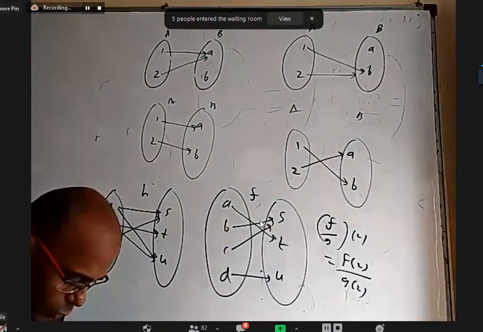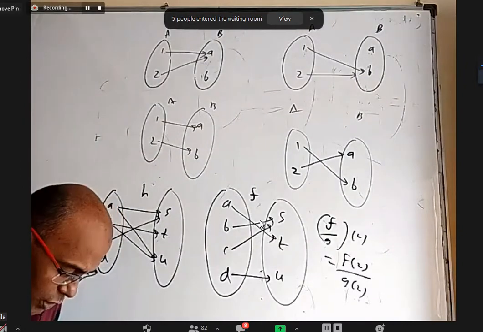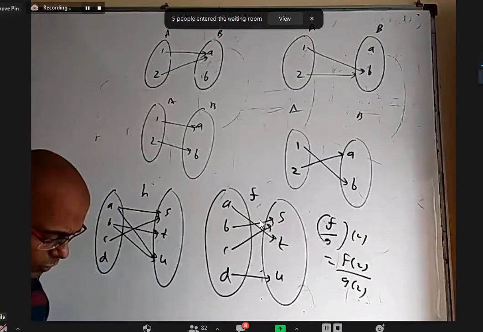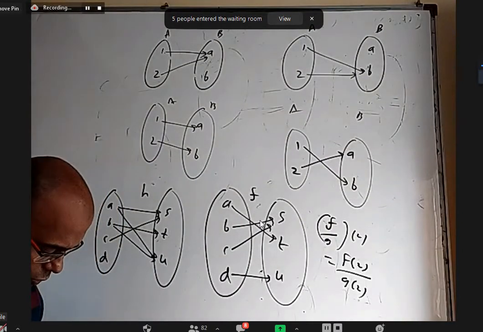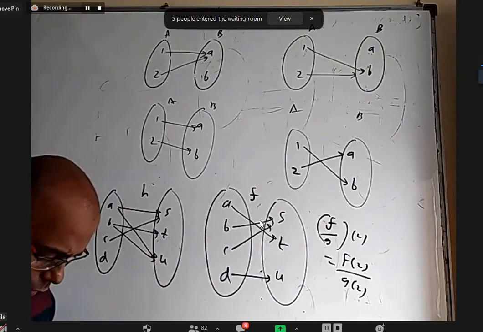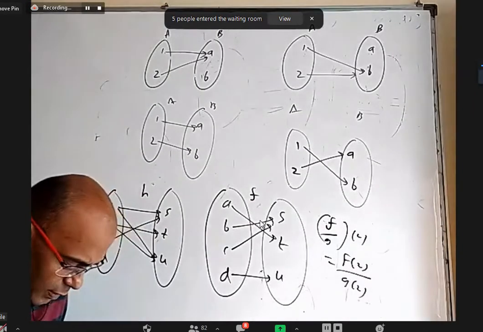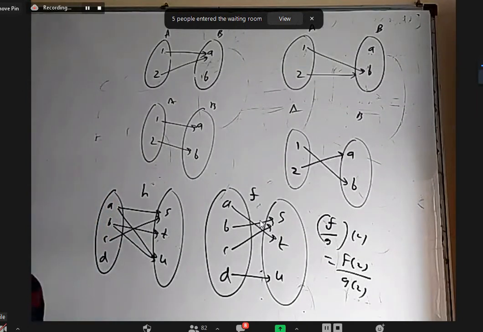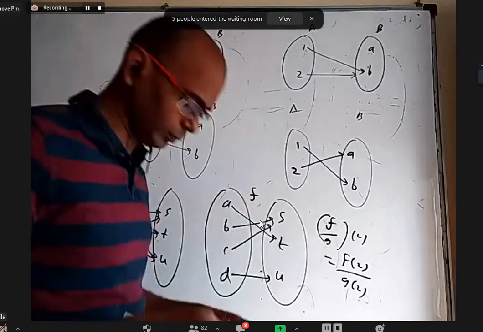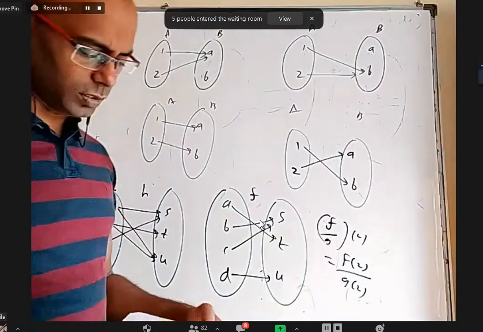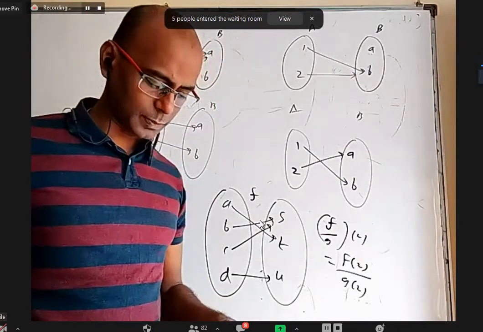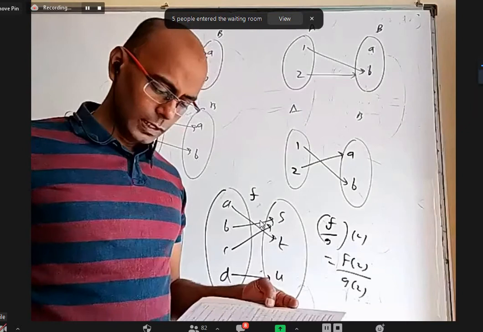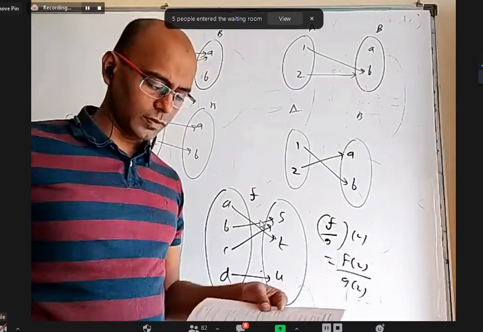Question number 5 to 16. I'm thinking whether we'll do all, or alternatively I can do it also. It doesn't need anything about function definition. It is just putting the x value in the suitable part. So 1, 2, 3, 4 you can write anything you want, I just orally explained. 5th one onwards, I will do odd numbers and you can try even numbers today.